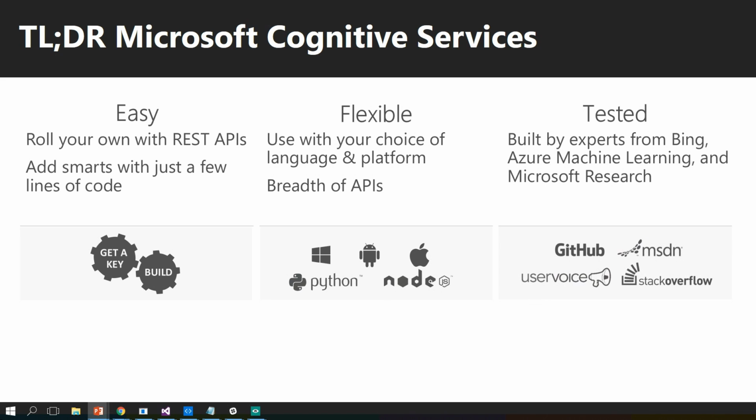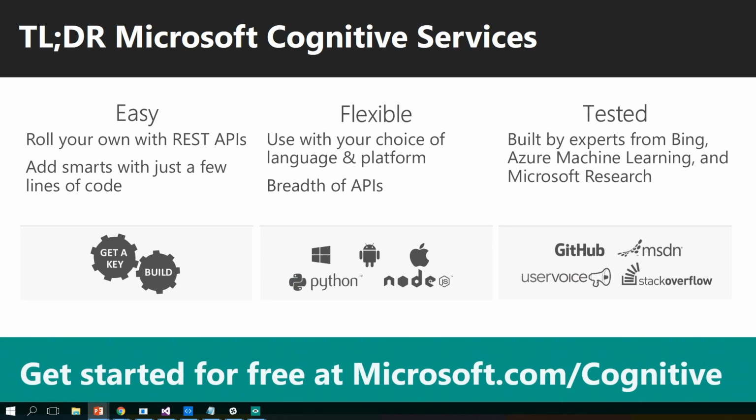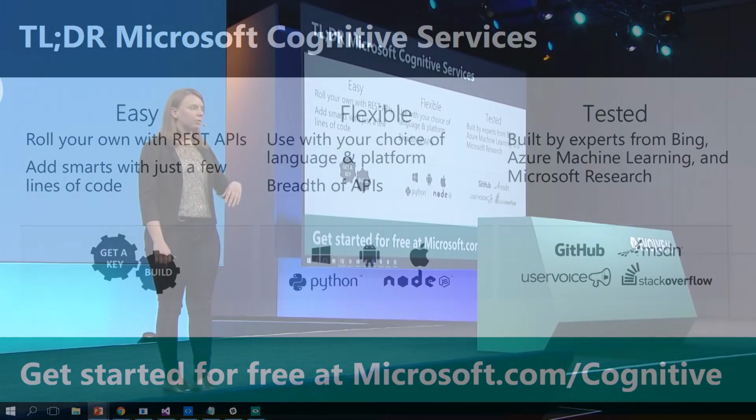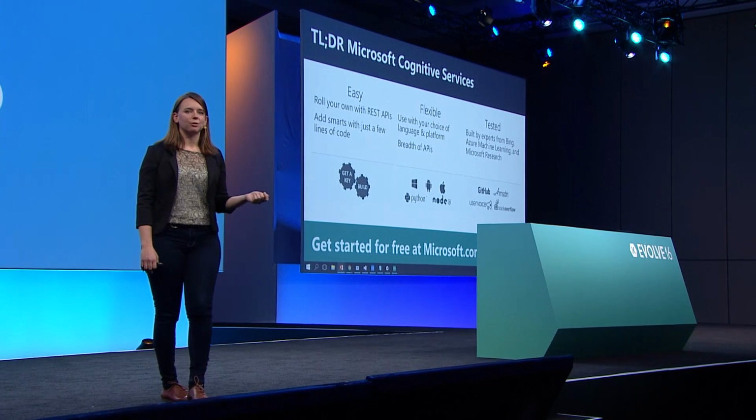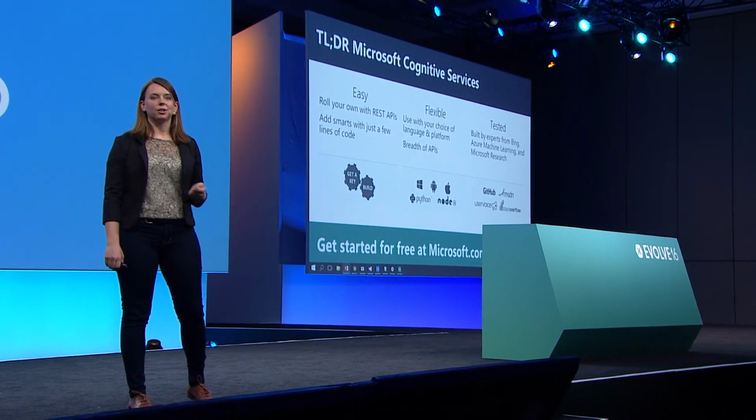We've been working on all of these algorithms for years, and we have a lot of data scientists and researchers behind the scenes actually powering this technology. And the best piece of all is you can get started for free on Microsoft.com/cognitive. For all of our APIs, we have free tiers with really high caps. So you can actually see if these APIs are for you and if they will work for your scenario.